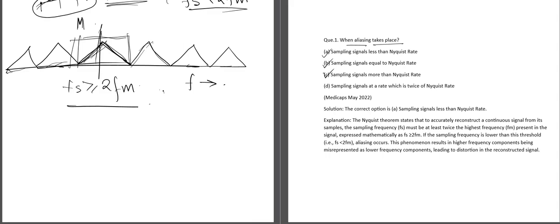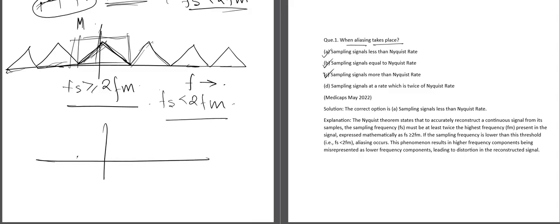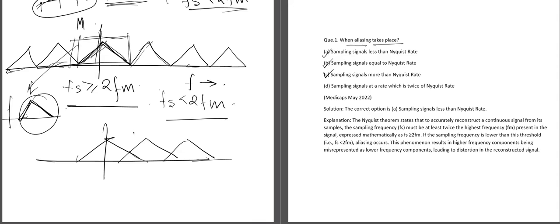But the problem arises when it is undersampled, which is fs less than 2 fm: the copies overlap with each other. Suppose if we pass it through a low pass filter, we will get this kind of thing, and this is our required spectrum. But during aliasing, as we can see, overlapping occurs here.